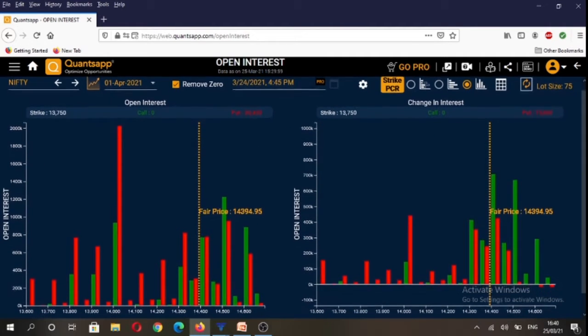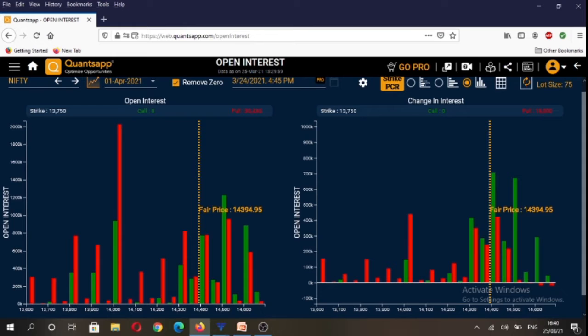If we analyze the overall open interest data for 1st April contract, you will see that highest amount of puts have been written at 14,000 strike and highest amount of calls have been written at 14,500 strike. So it gives us a broad range of 14,000 to 14,500 for the index till 1st April.